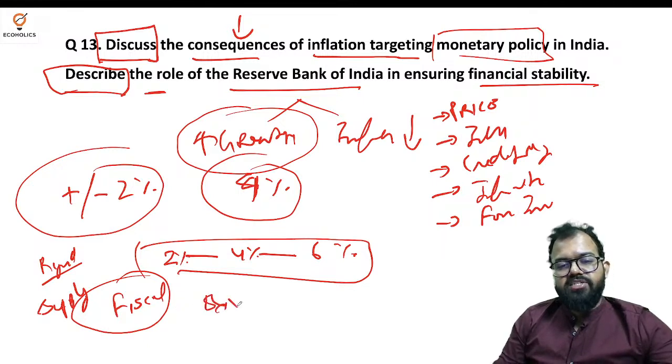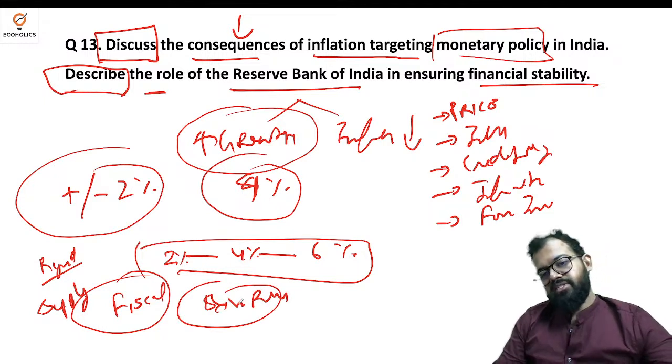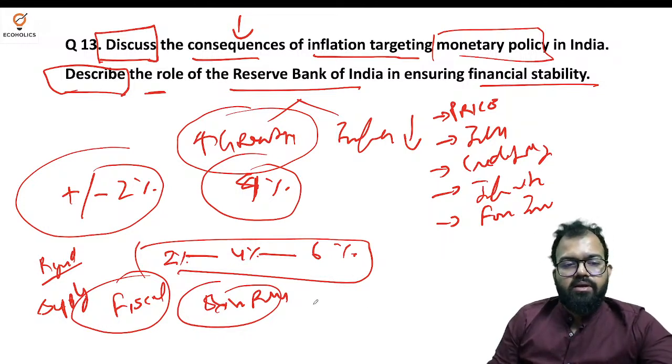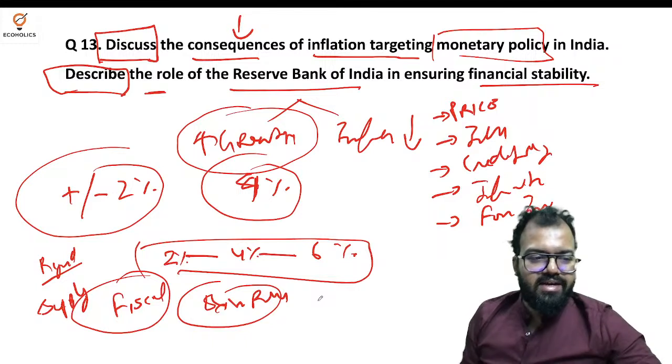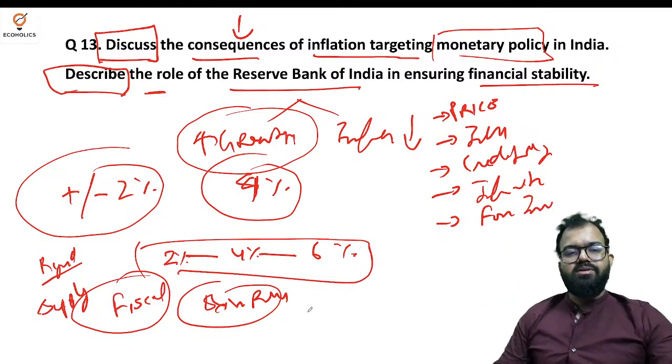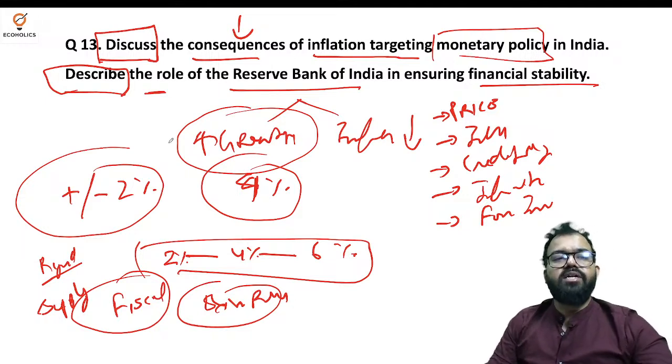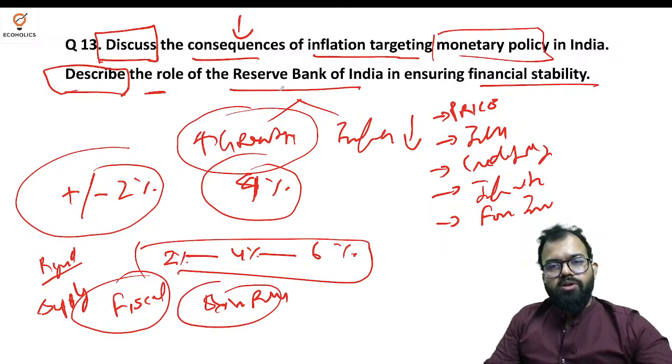Then exchange rate plays a very important role here because we cannot adjust much domestically, so we will be very much dependent on exchange rates. And socioeconomic consequences regarding macroeconomic indicators for interest rates, demand supply in the economy of credit, income level, etc. So inflation targeting is good, but it should not sacrifice growth. That's what I feel. Now the role of RBI in ensuring financial stability is very simple.